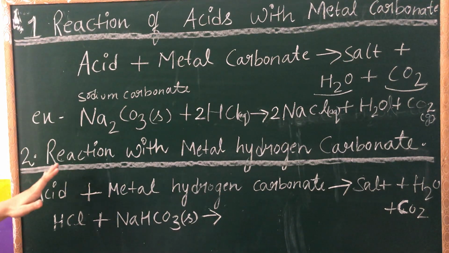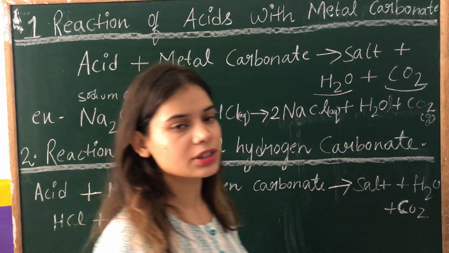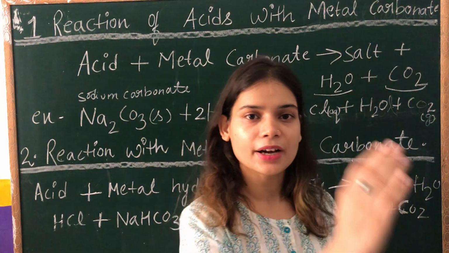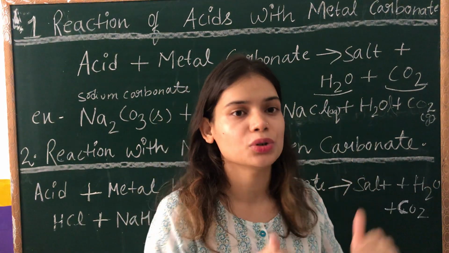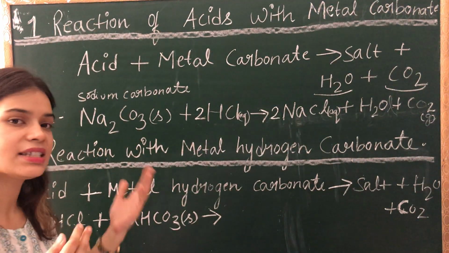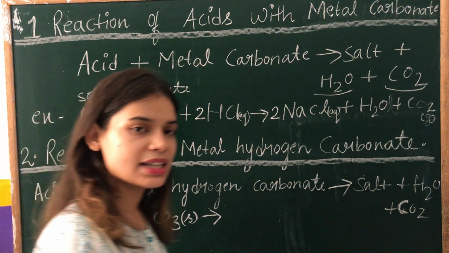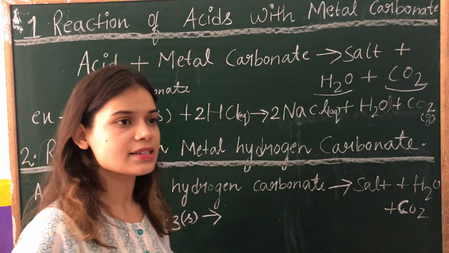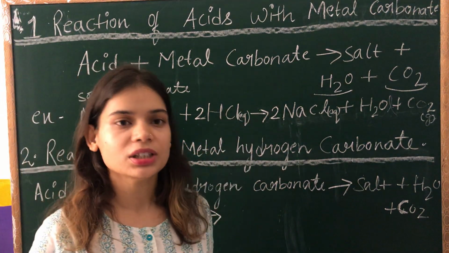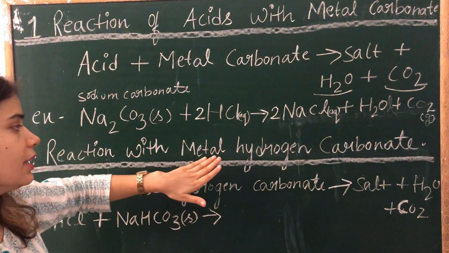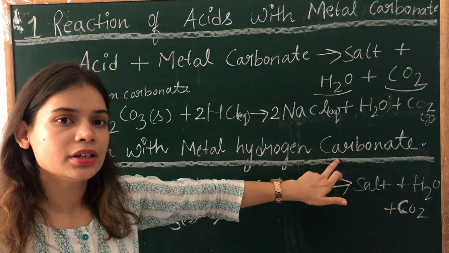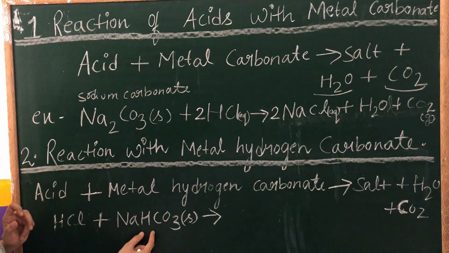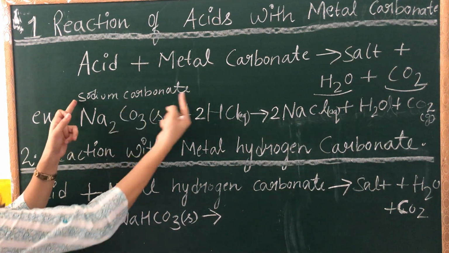Now let us discuss how acids react with metal hydrogen carbonate. Like I told you, metal carbonates are like Na2CO3, MgCO3, CaCO3, calcium carbonate, and sodium carbonate will be Na2CO3. So carbonate has the ending CO3. Similarly, metal hydrogen carbonate also has the ending CO3, but they have a hydrogen atom here. So this was Na2CO3, sodium carbonate.